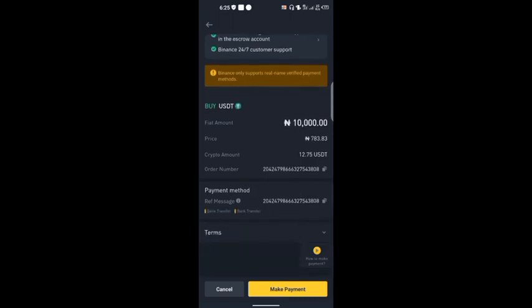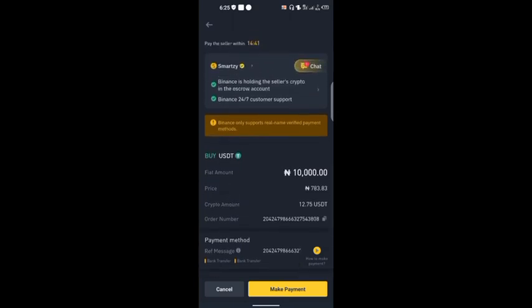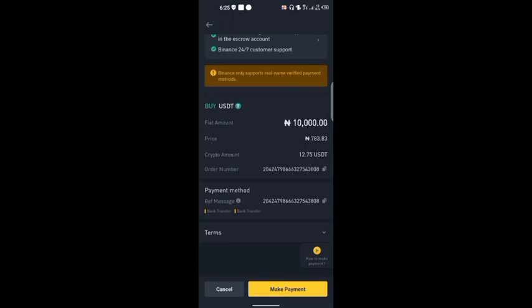Once you click on buy, it's going to show you the account of the person. You can see the person accepts bank transfer. Once you are comfortable with all of this, you say make payment. Once you click on make payment, it's going to show you the account number to which you can transfer the 10,000 naira you are buying to the person. So don't be afraid. I'm not transferring now, so I'm going to cancel this. It's not good for my rating if I still want to show you.